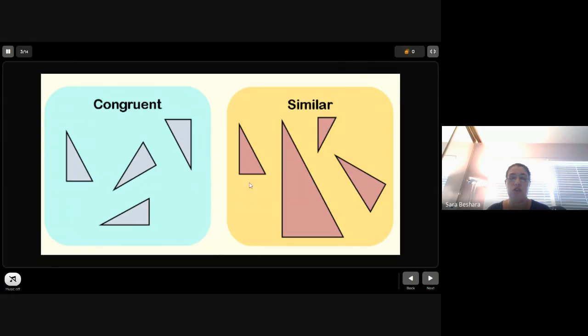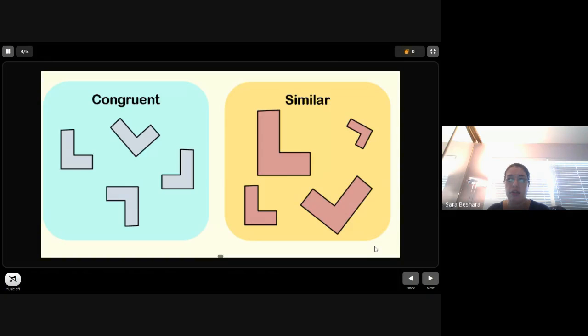So that's something you should note, just the difference of how they actually look. You see how the triangles that are congruent in blue right here are all the same triangles. No excess measurement or anything. All of them have the same number of sides, same number of angles, same length of each of those sides. But in a similar figure, you can see the triangles all look like right triangles, and they are similar, which means that they are either enlarged by a factor or reduced by a factor. They have to be dilated somehow by a specific factor. But if I am able to measure each of these angles right here, I'll find that the angles are the same. Okay?